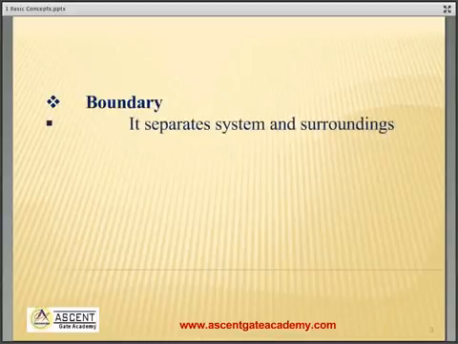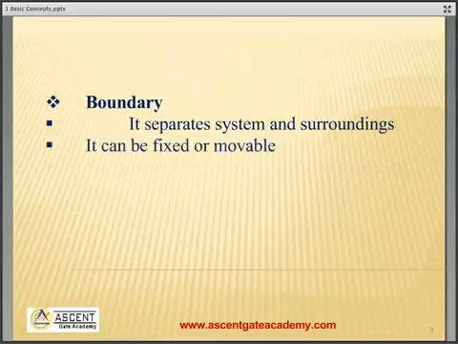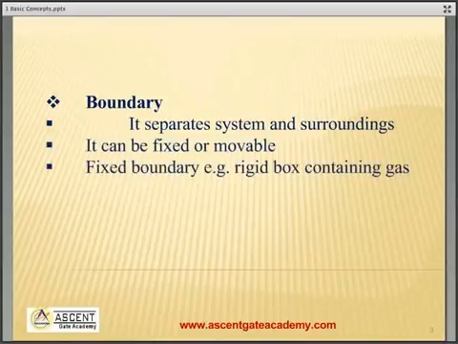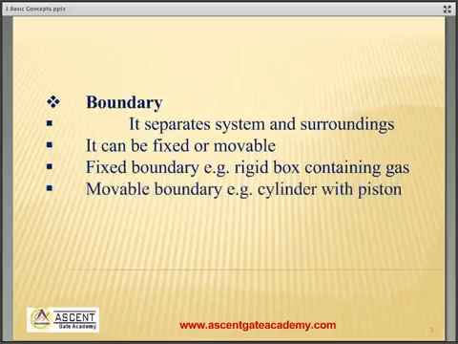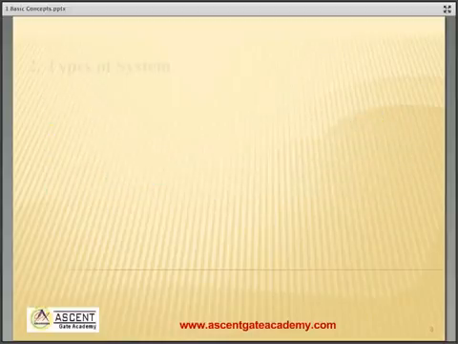Boundary which separates system and surrounding, it can be fixed or movable. Fixed boundary, for example, rigid box containing gas, and movable boundary example is cylinder with a piston.